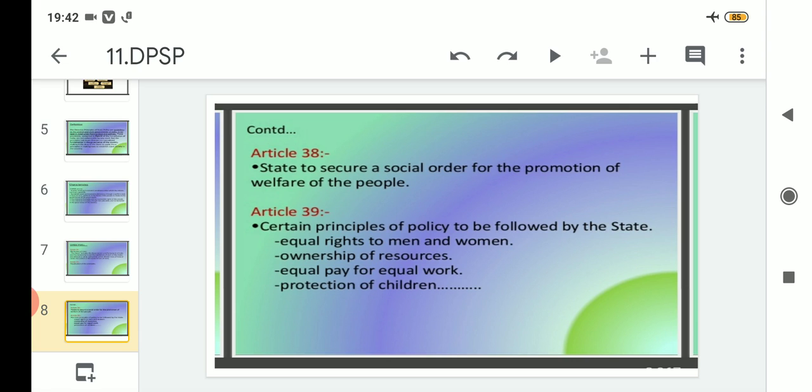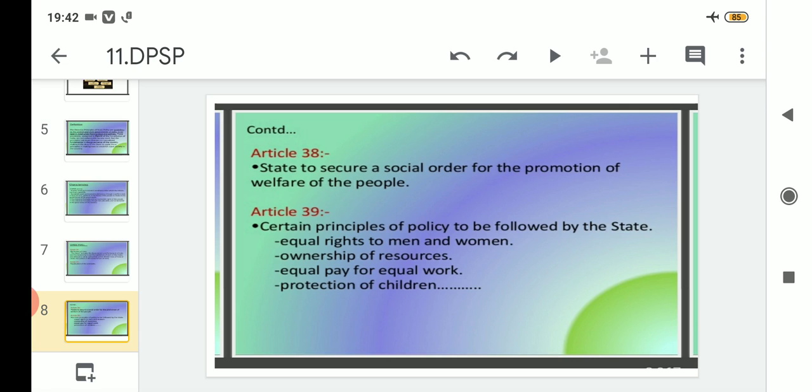So the state will make sure that individuals who are working are paid equally for equal work. It should not be that he has worked 10 hours and is paid for only 8 hours. That would become unequal pay. So the state in its own areas of work will make sure that every individual living in this country is equally paid for the amount of work done.